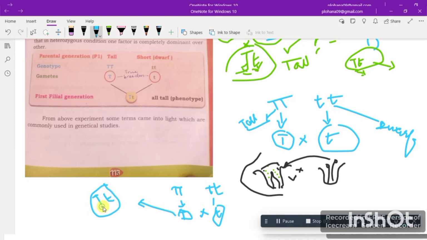So now this capital T is dominant over this small t. Meaning what will the phenotype of this be? This would be tall. This would be tall. So Mendel was very shocked. Like Mendel said, if I'm making a cross between tall and dwarf plants, why aren't dwarf plants coming? Why are only tall plants coming? Like in the F1 generation, this is the F1 generation, filial 1 generation. So in the filial 1 generation, what were all coming? All tall plants were coming, as you guys can see here.